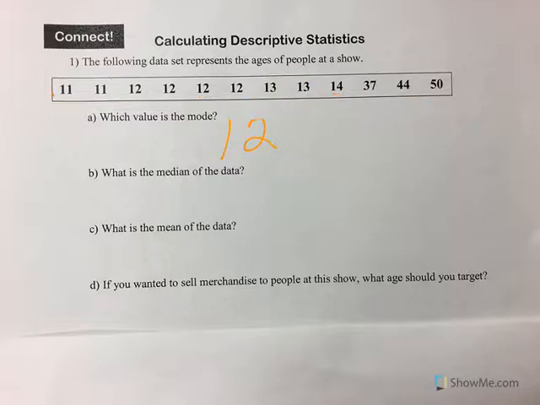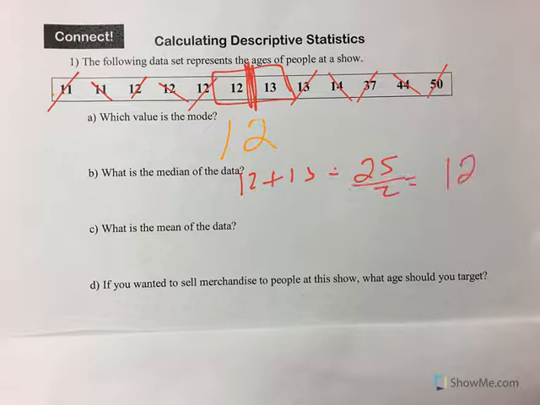Let's find the median. Well, the median is in the middle. So if we work our way to the middle, crossing off a low and a high each time, we have 2 numbers in the middle. So we want to take the average, because the median will be right in the middle. So 12 plus 13 is 25. Divide that by 2, and the median is 12.5.